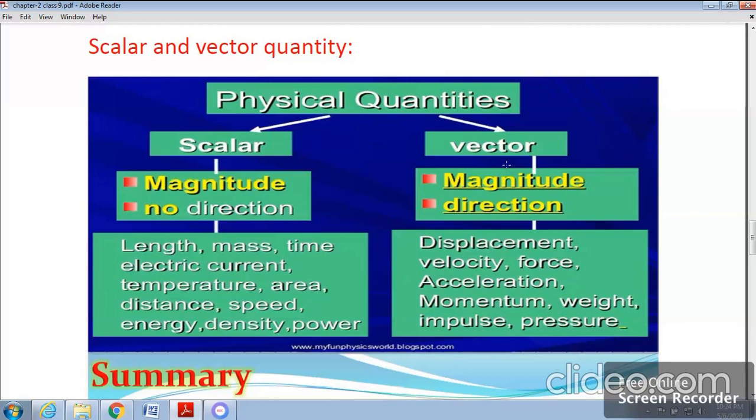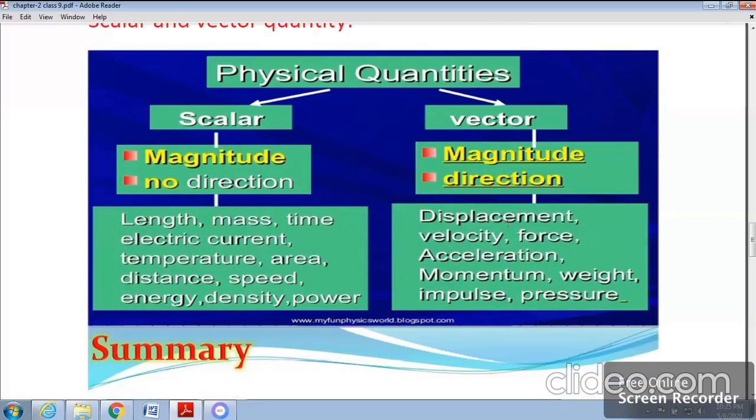Here 5 is the numerical value, meter is the unit, and north is the direction. Hence, all three are given. That means 5 meter is the magnitude and north is the direction, which tells us that this is a vector quantity. It has both magnitude as well as direction.